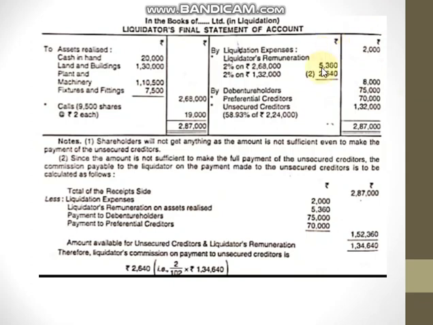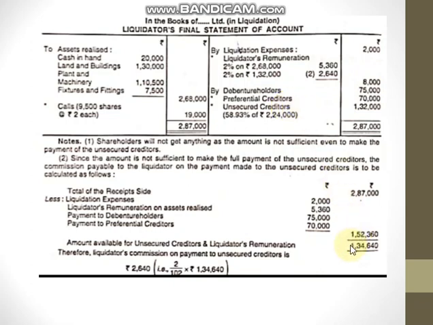Now we have the liquidator's remuneration in the case of unsecured creditors also. Then debenture holders 75,000 rupees, preferential creditors 70,000 rupees, and unsecured creditors. Here we are going to find the unsecured creditors amount.